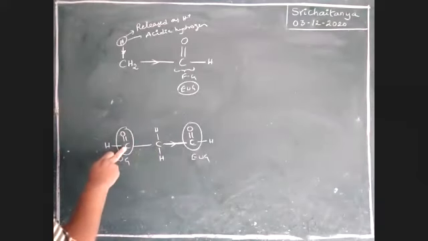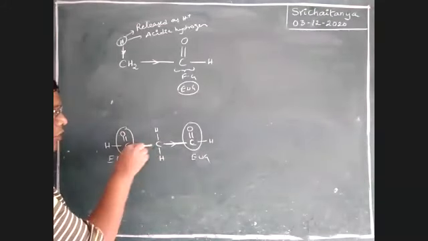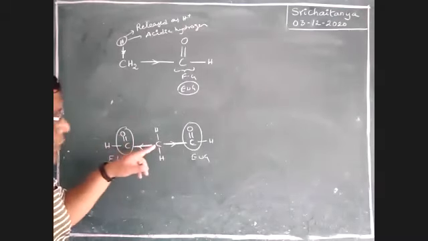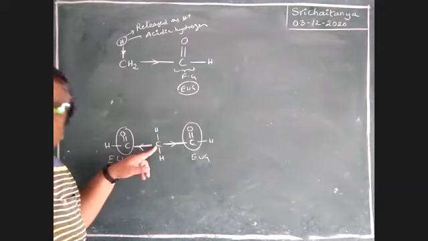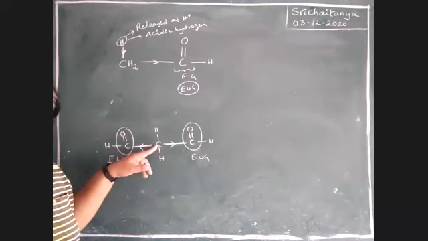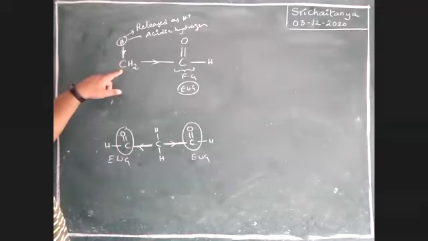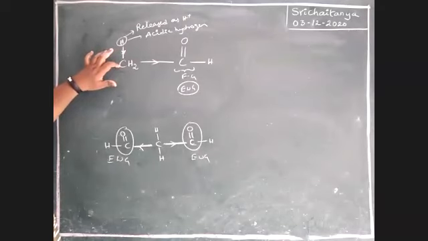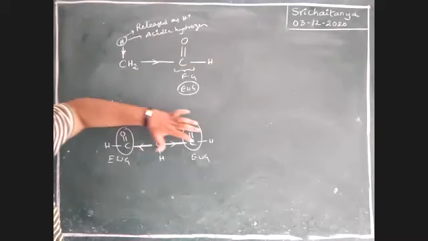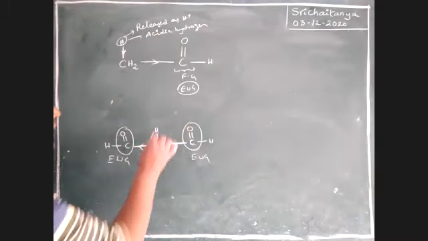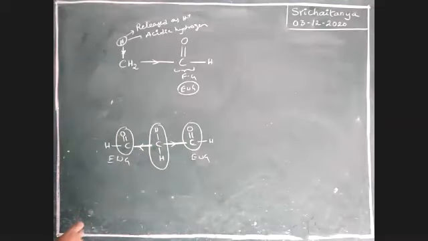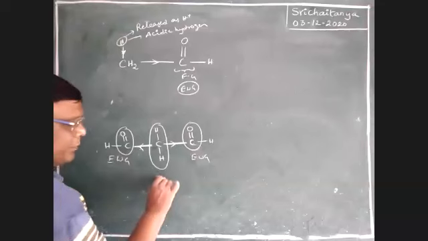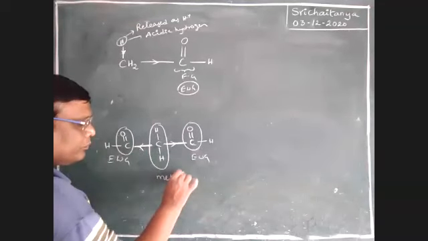At the same time, the other electron withdrawing group also attracts this bond pair of electrons towards its side. That means the electron density on this carbon is decreased still more. The electron density on this carbon is less than that of the other carbon. In the first case there is only one electron withdrawing group; in the second case there are two. And this is the CH2 group, called the methylene group.